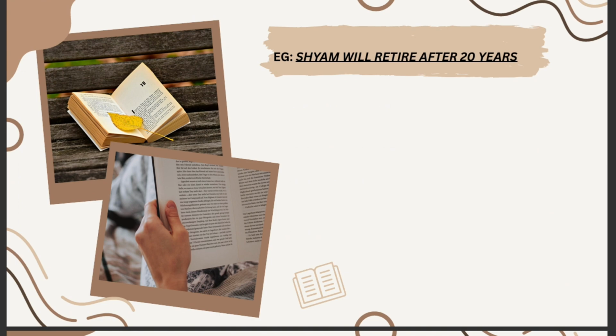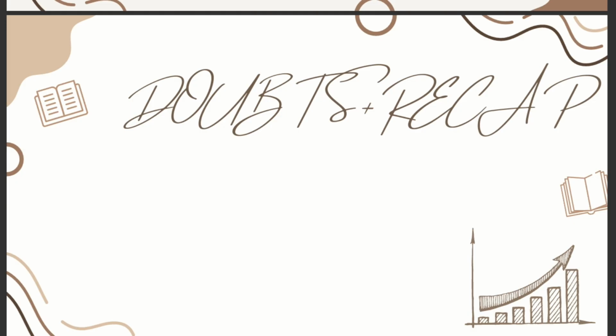This is your homework. I need its answers again in the comment section. Sham will retire after 20 years. What is Sham? Everybody knows, a subject. What is the other part of the sentence? What is will? What is retire? What is after 20 years? Okay. So I really want as much engagement in the comment section as possible, and I really want you to answer this. Okay. Let's move ahead.